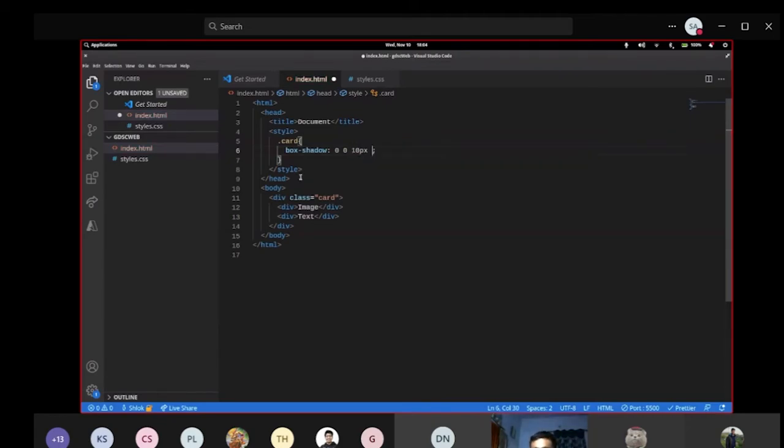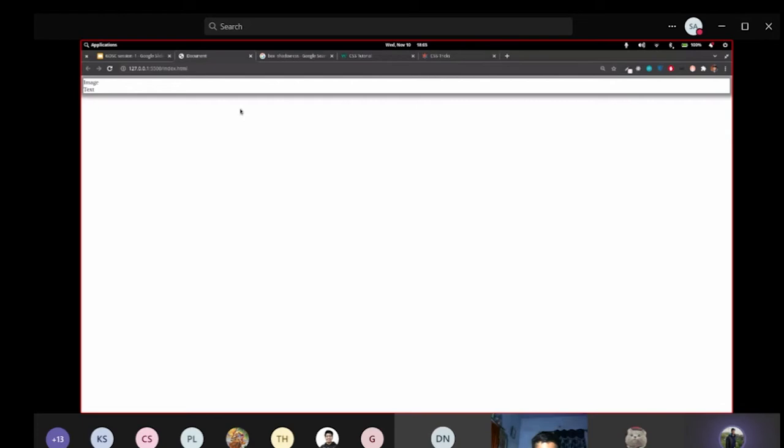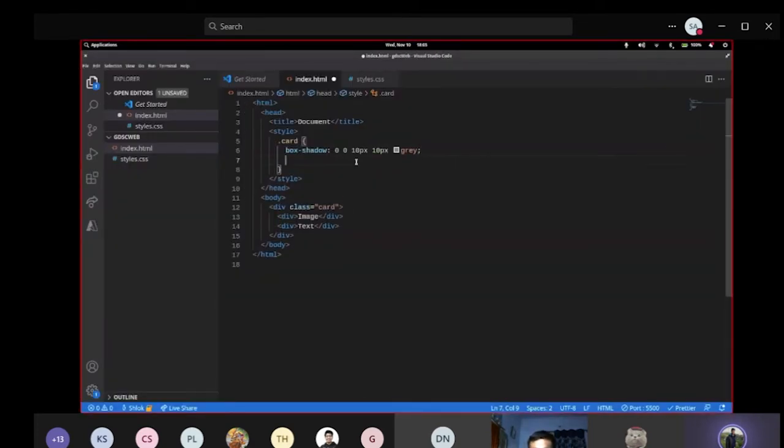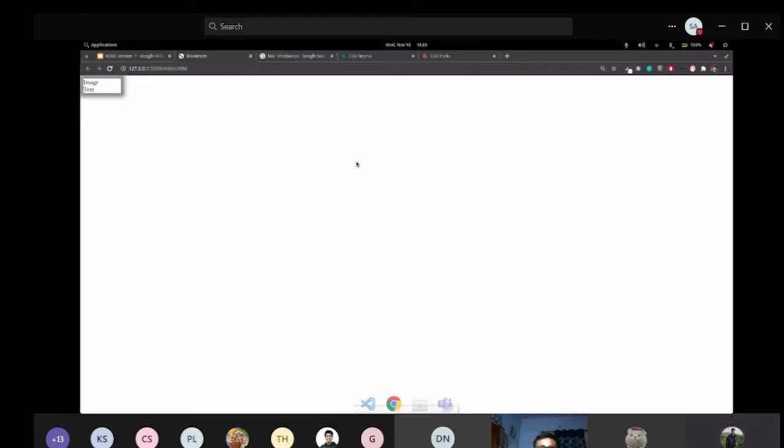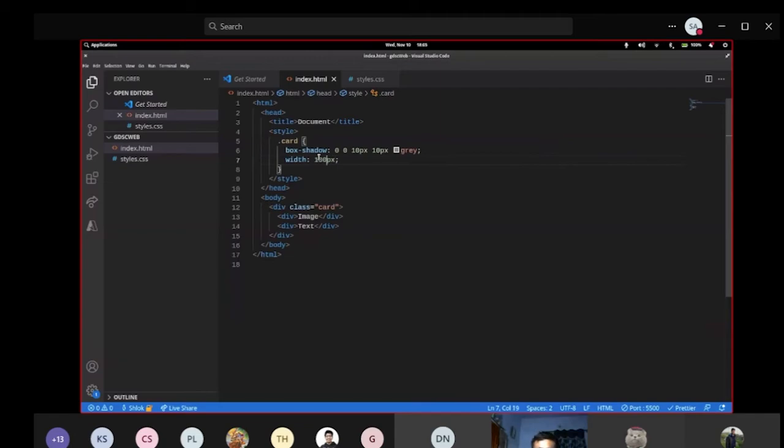I'm giving it some blur, 10 pixels. I'm not going to give it much spread, and the color which I'm going to use can be a gray color. So let me see how it looks. It looks like this. It's pretty ugly right now, I know. Now what I can do is reduce the width. Although we do not use pixels every time, since it's a session, it works.